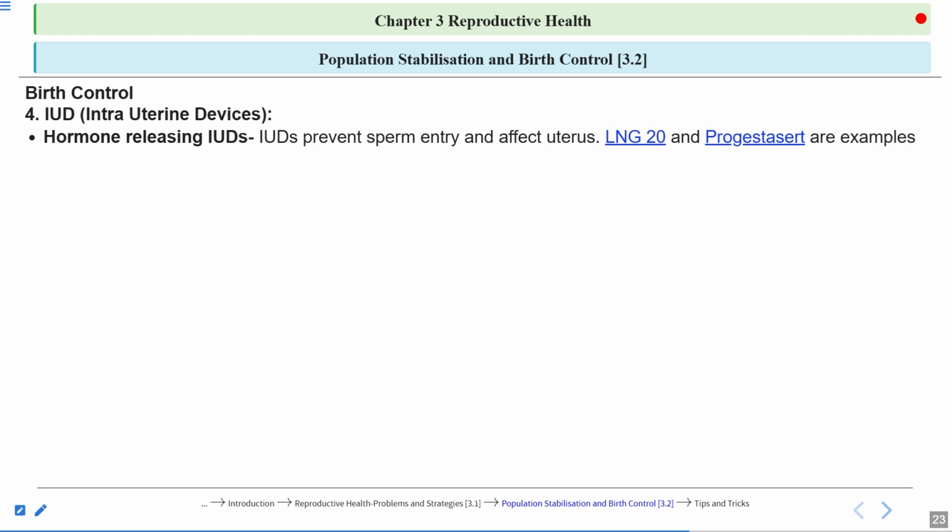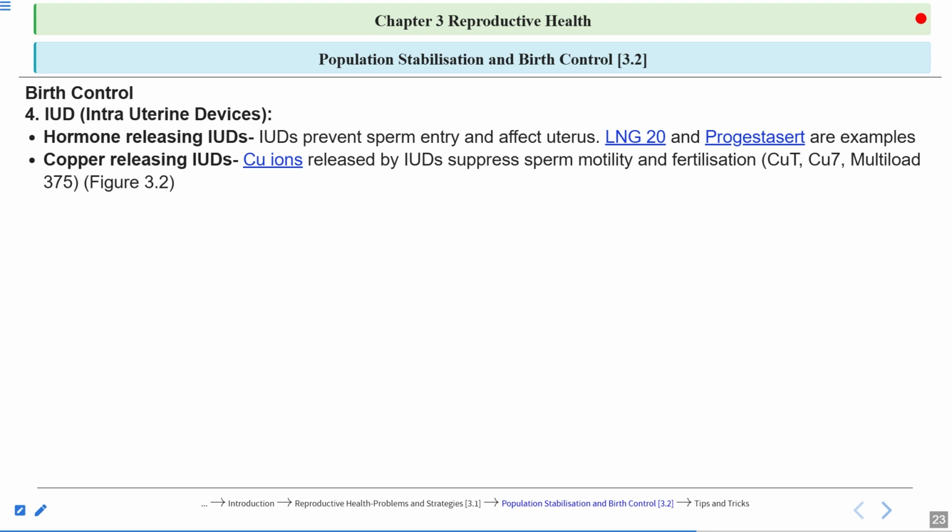So how do sperms travel and reach the fallopian tube? Sperm will enter through the vagina. Then from the vagina, it will pass the cervical canal and reach the cervix. From the cervix, it will reach the uterus, and from the uterus, sperm will enter into the fallopian tube. In the ampulla region of the fallopian tube, the fertilization occurs. So this is how the hormone-releasing contraceptive methods work.